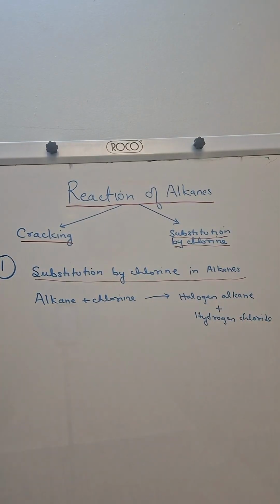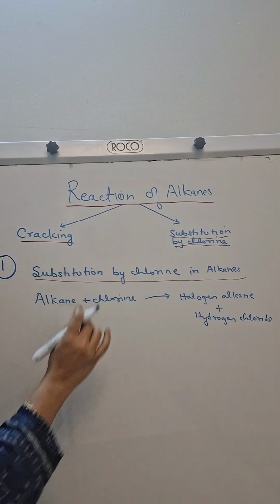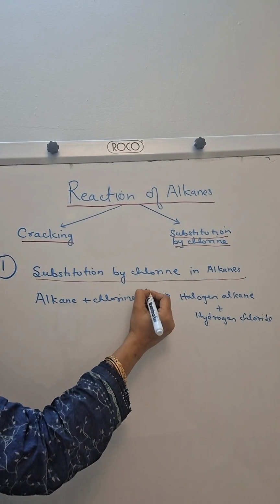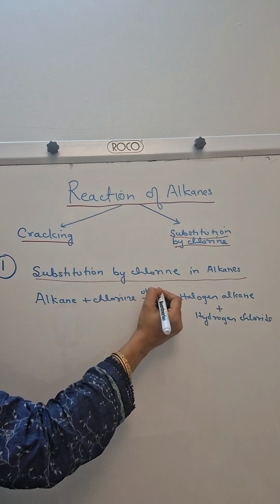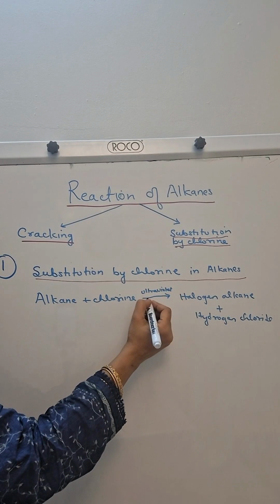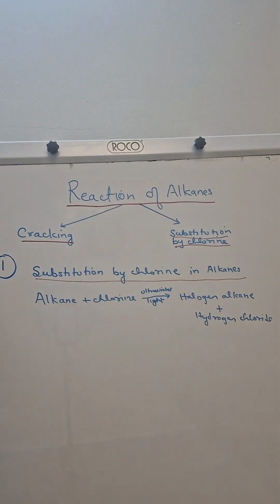Okay. Now in this reaction, the most important thing we should know is this reaction takes place in presence of ultraviolet light. Okay. So in absence of ultraviolet light, this reaction will not take place.